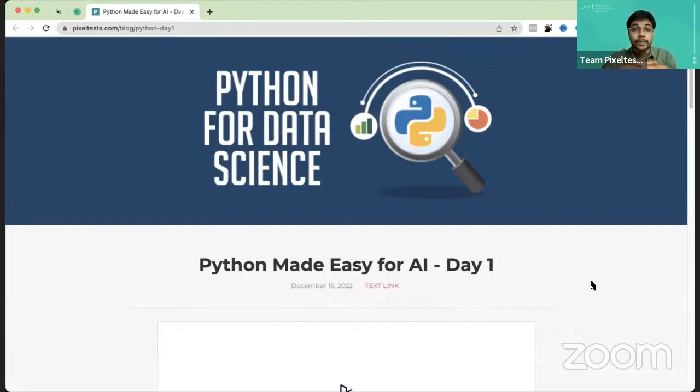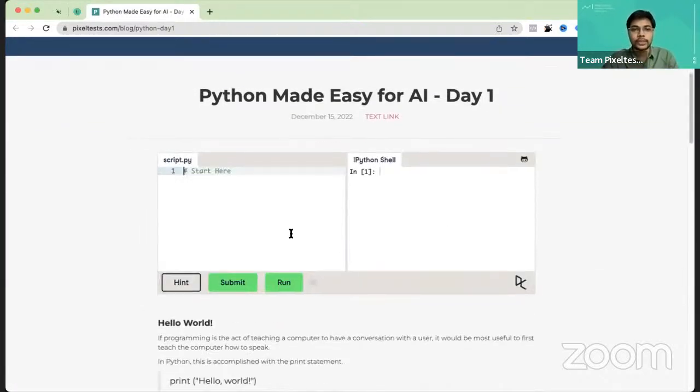So this is Python for data science, Python made easy for AI day 1. So in today's session, we are going to learn the basic foundational statements of Python.